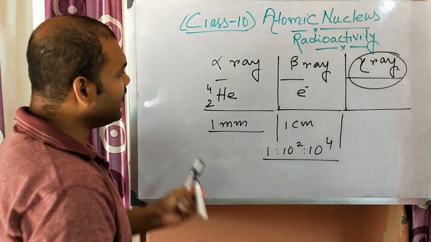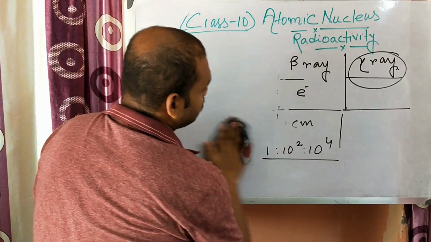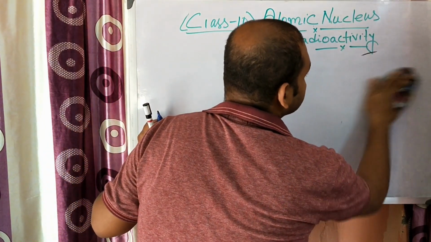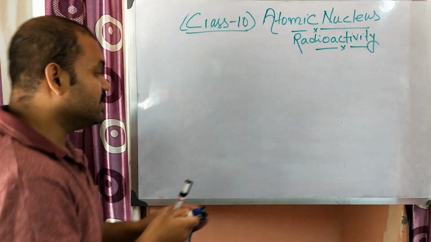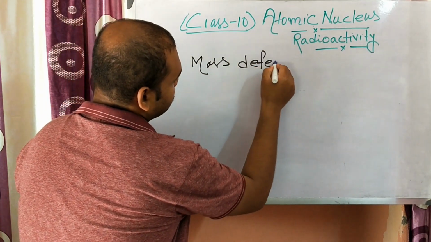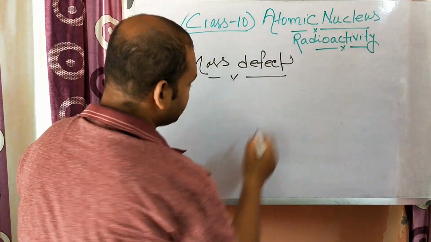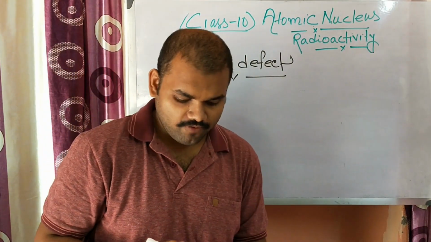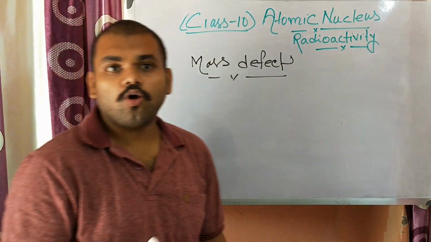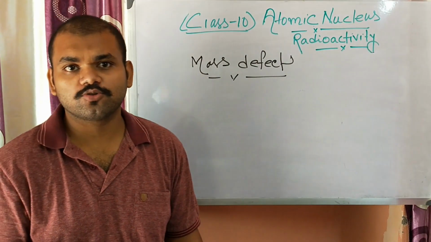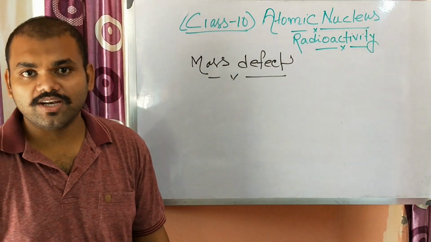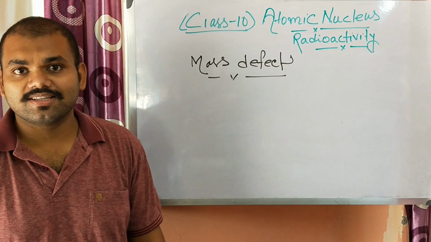Okay, next we need to know about a thing which is known as mass defect. What is mass defect? In a particular nucleus of an atom there are present protons and neutrons. Now we know the mass of protons and neutrons, so if we measure practically, then we will see there is a mass of the nucleus, and theoretically we will get the mass.